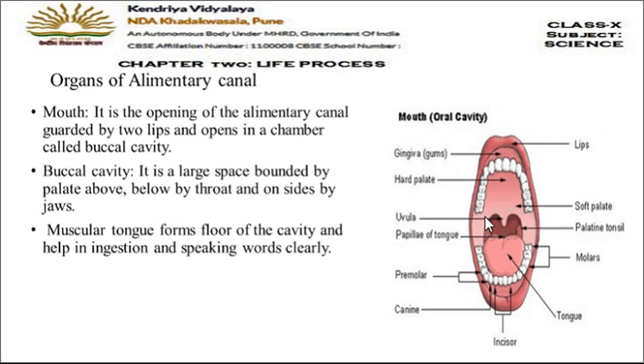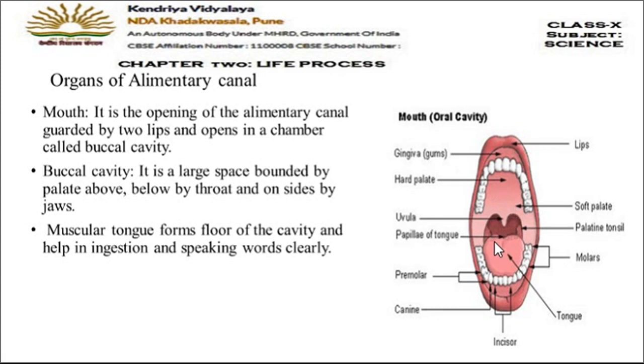As you can see in the diagram here, this complete space inside is called the buccal cavity. So how we'll define the buccal cavity? It is a large space which is bounded by palate above. So in the diagram here you can see the palate upside. This is the palate. The roof of the buccal cavity is known as the palate. So this space is bounded by the palate above.